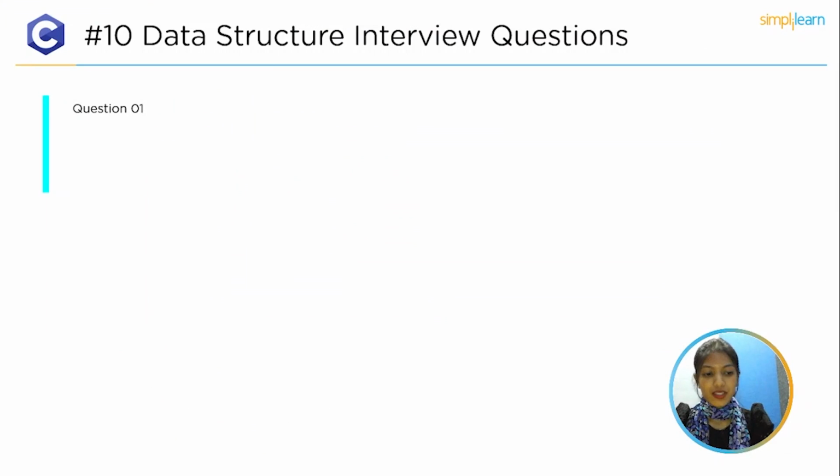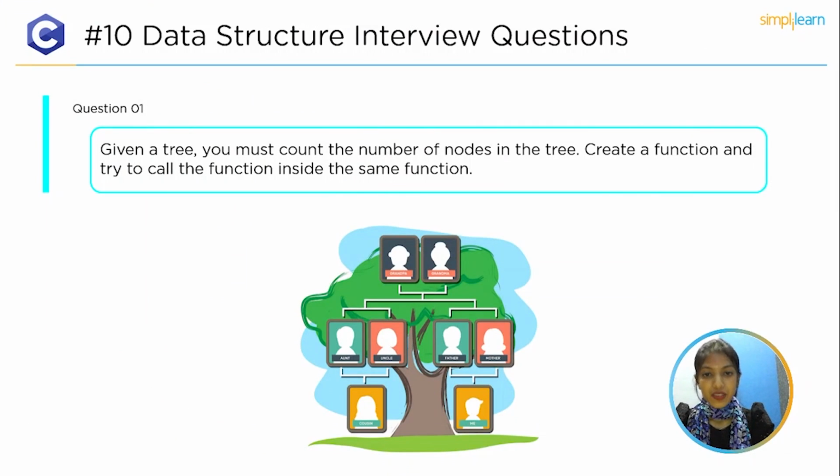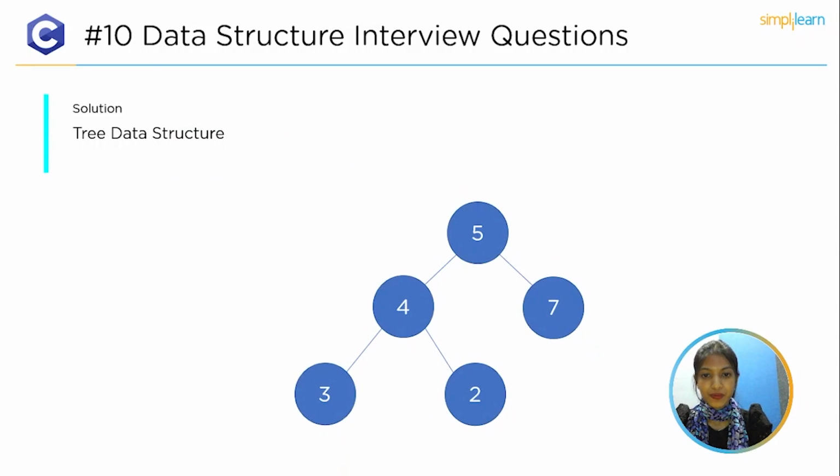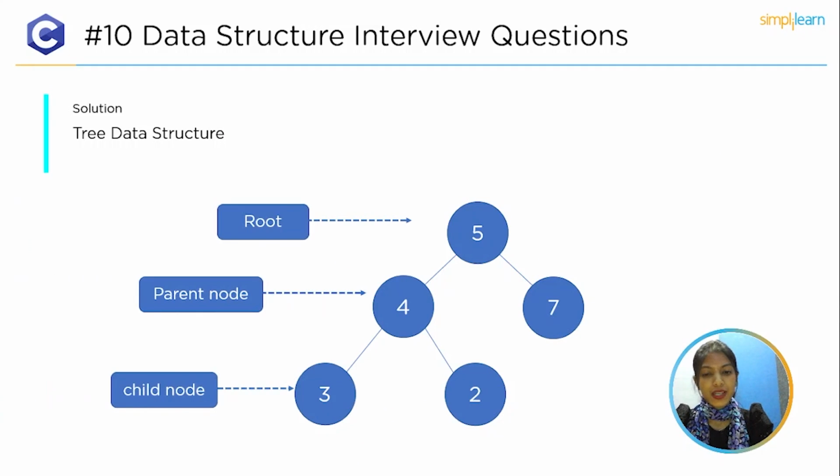The top first question is, given a tree, you have to count the number of nodes in a tree. Create a function and try to call the function inside the same function. And the solution is tree data structure. A tree consists of a root node, followed by parent node and a child node.